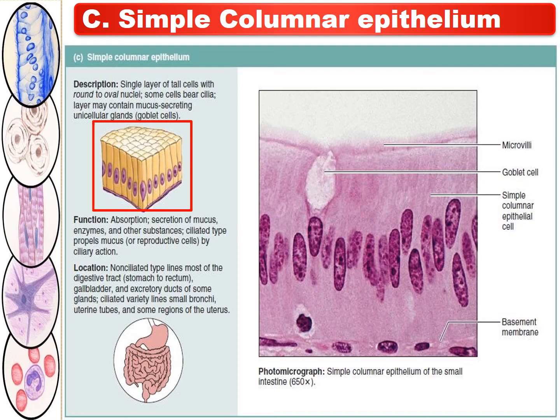Just on the right side of this, there is a diagram of simple columnar epithelium of the small intestine. In this diagram, we can see a clear picture of the simple columnar epithelium. Above the basement membrane, there are simple columnar epithelial cells, including the goblet cell, and above this simple columnar epithelium, the microvilli are present.